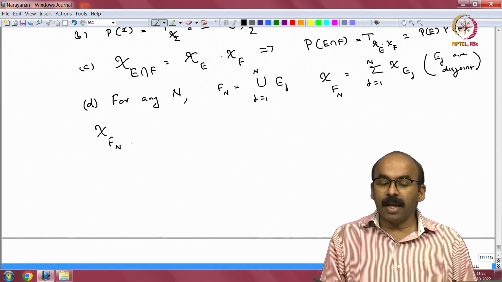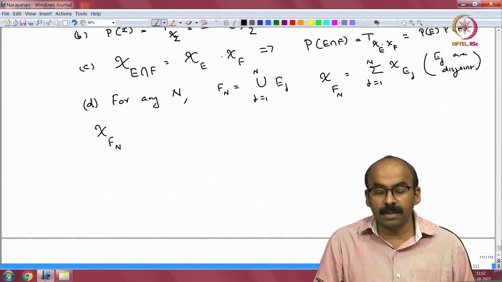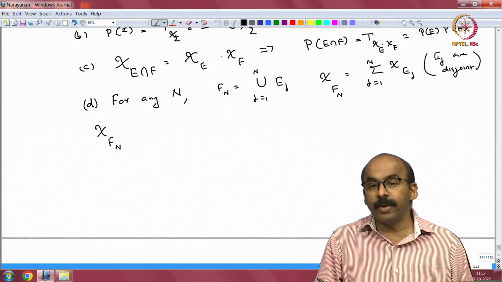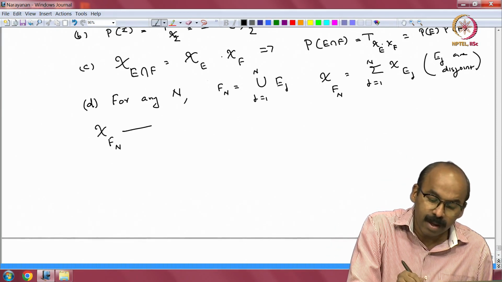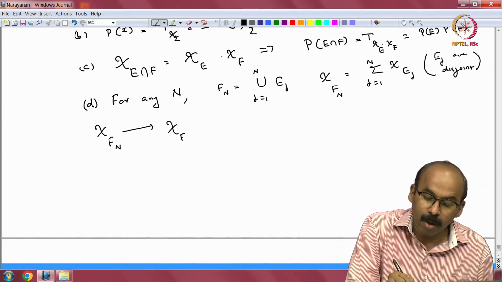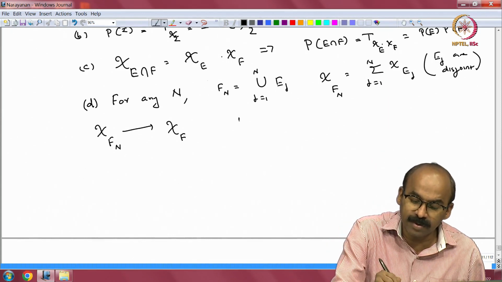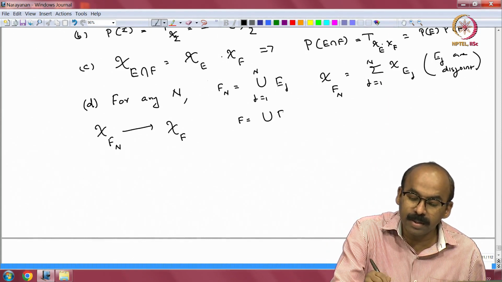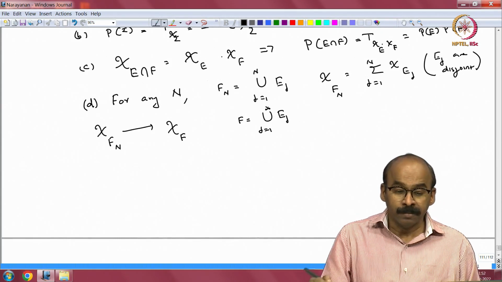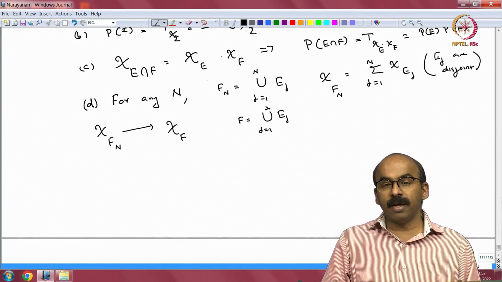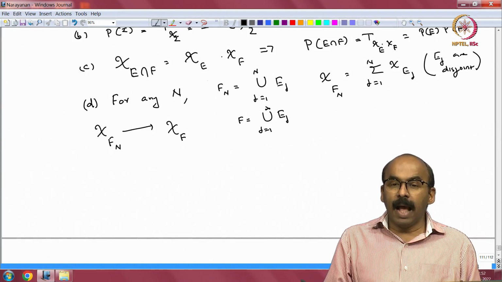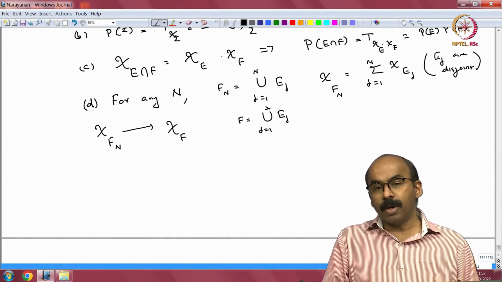And what happens to chi F n? Okay. So, as n increases, F n increases to the union, right. So, chi F n converges to chi F pointwise surely, because if I take an x, well, what is F? F is equal to union E j, j equal to 1 to infinity, right, that is a full union. So, chi F n will converge to chi F pointwise, and all the chi F n's are bounded by 1, right.